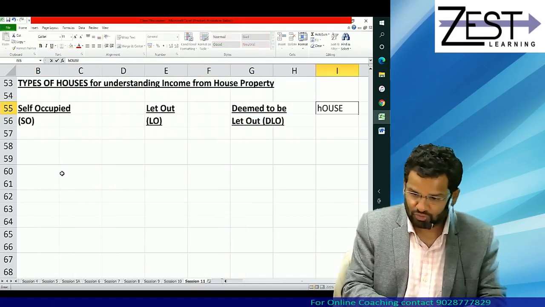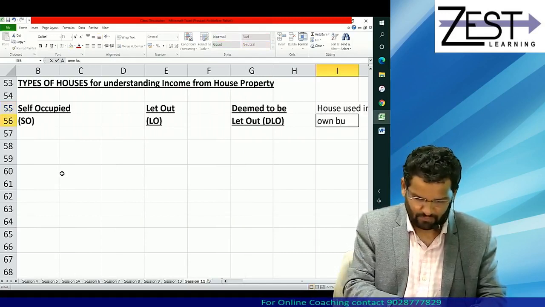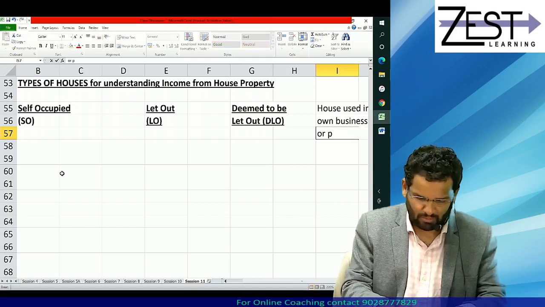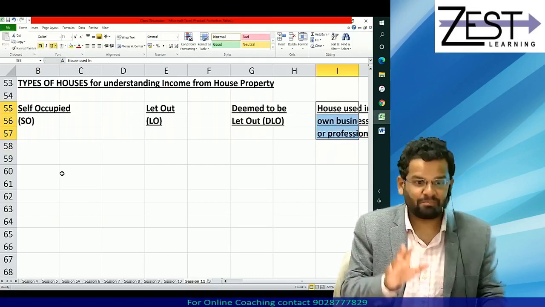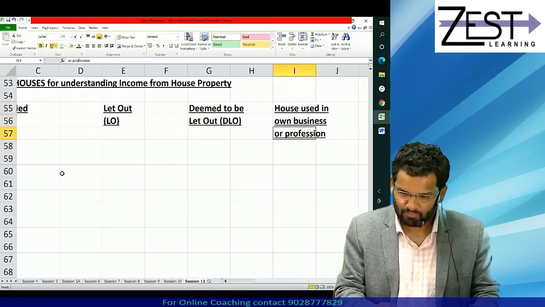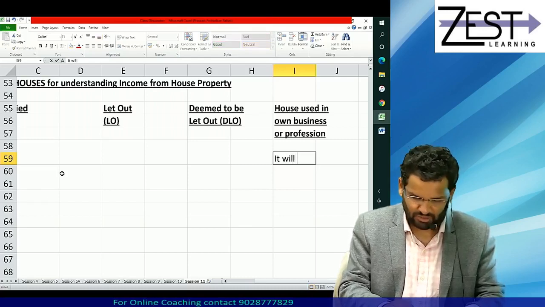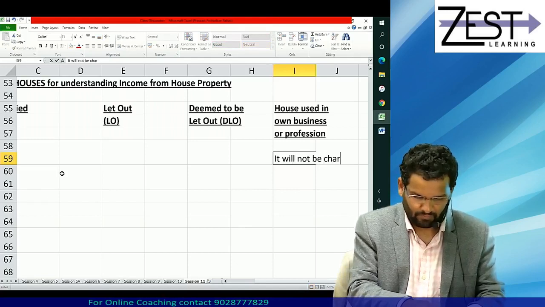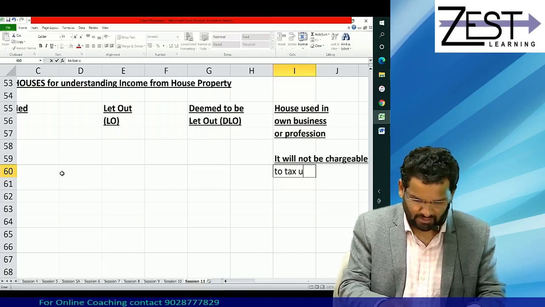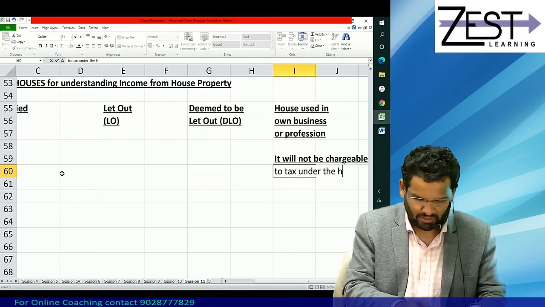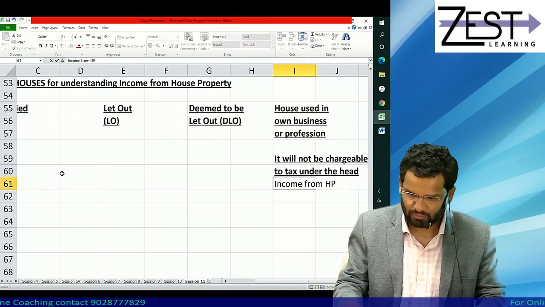That is, house used in own business or profession. So mind you, it is very simple for that thing, because it will not be chargeable to tax under the head income from house property.